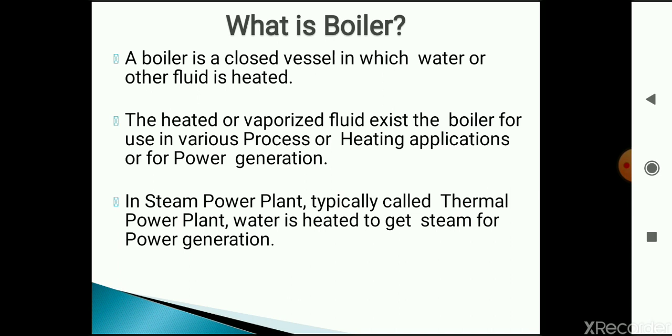Also, in a thermal power plant, we use water and convert that water into steam, and that steam is utilized to run the turbine, and from that we generate electricity. So simply, a boiler is a closed vessel which is used to convert water into steam by supplying heat.